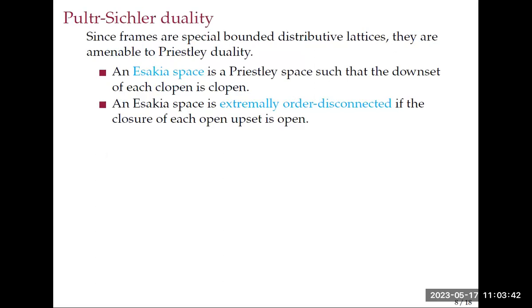And what you get is, because frames are exactly complete Heyting algebras, what we get are Esakia spaces, Priestley spaces where the downset of a clopen set is also clopen. And since they're complete, they will be extremely order disconnected Esakia spaces. That means that the closure of every open upset is going to be a clopen upset. In a Priestley space, they will always be closed upsets, so we add the condition that they're open.